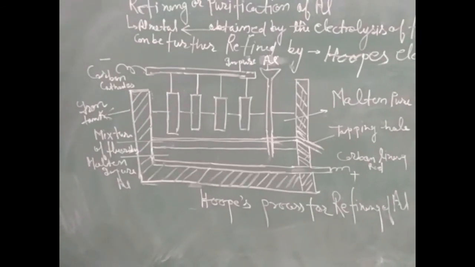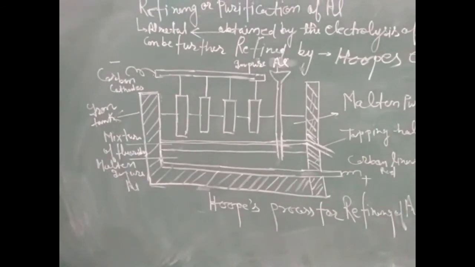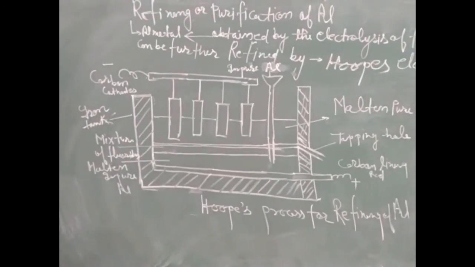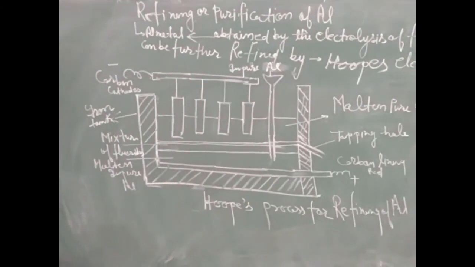The carbon lining is positively charged and acts as the anode. And the second part, here we can watch 4 carbon rods suspended in the molten pure aluminium, which act as the carbon cathode.